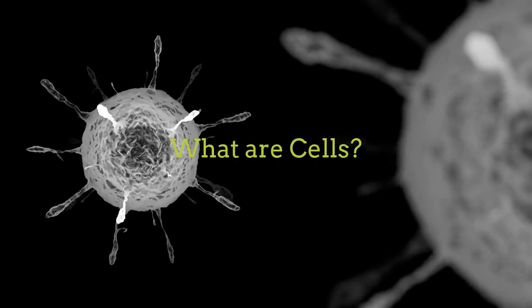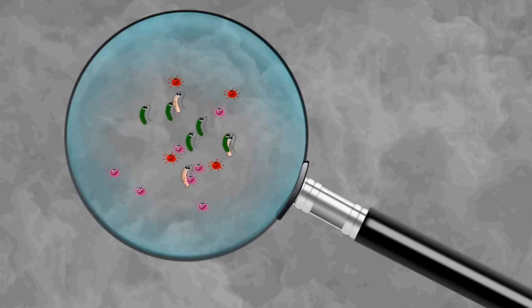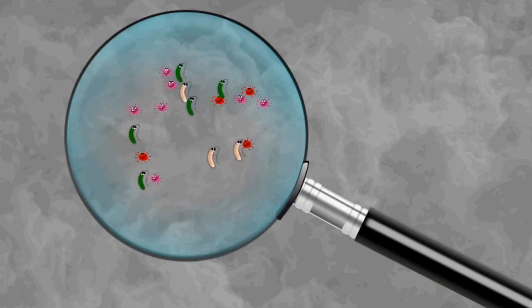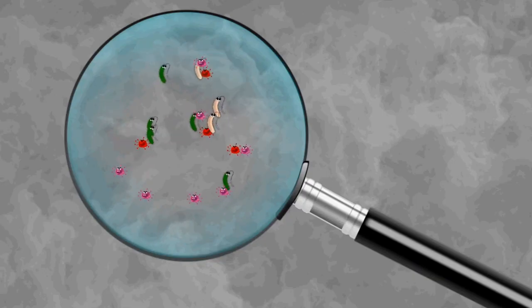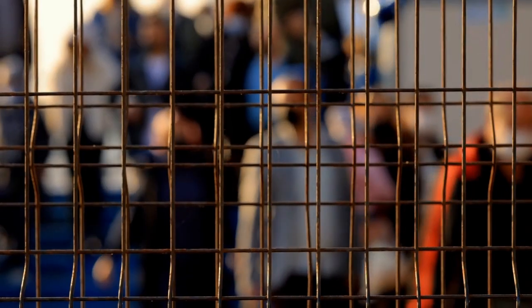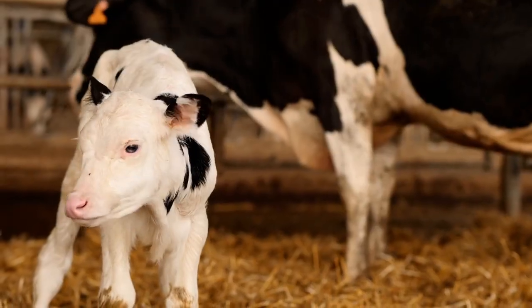What are cells? A cell is the smallest unit of life. That sounds simple, but it's one of the most important ideas in all of science. Cells are the building blocks of every living thing. Without them, neither you nor I, nor even the trees or animals, would exist.